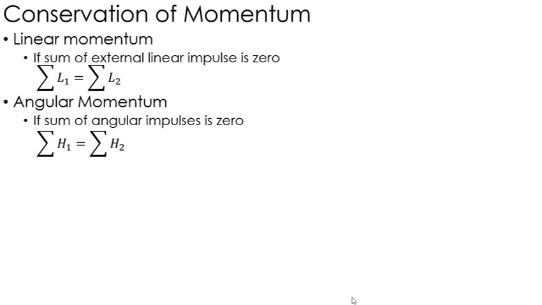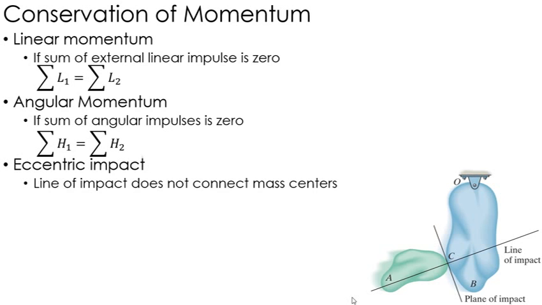If there are no external angular impulses, no external moments, then angular momentum is conserved. And the same idea, you can take two things together, oftentimes with collisions, to get rid of those. But again, initially, my angular momentum equals the final angular momentum if, for the system, there are no angular impulses on the system, no external moments.